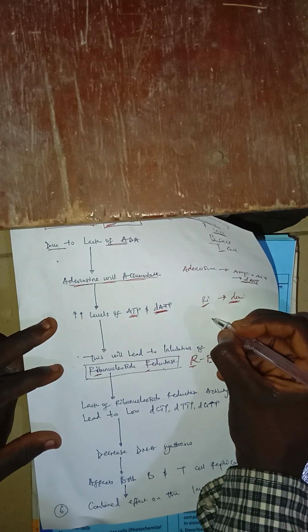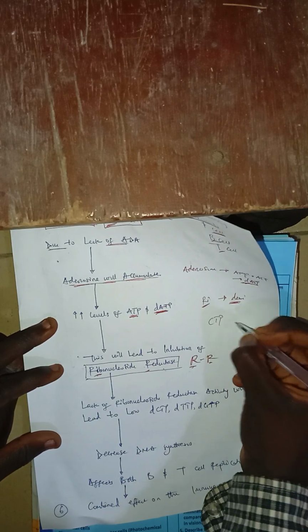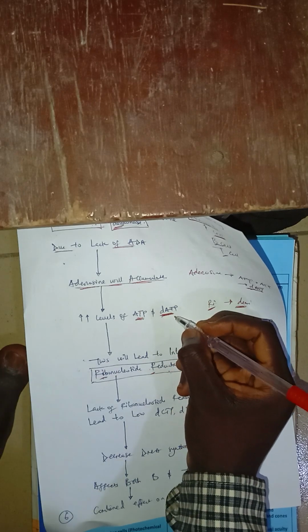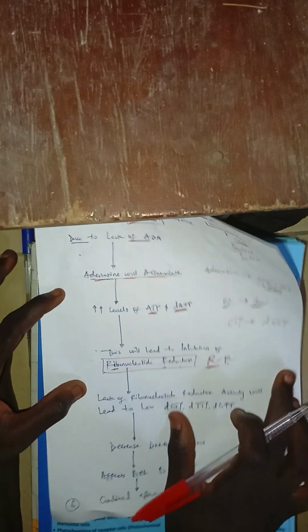So for example, even if you have something like CTP, if you want to get deoxy CTP, you will need ribonucleotide reductase. So due to the high levels of ATP and deoxy ATP that have been formed, it will lead to inhibition of ribonucleotide reductase. I can repeat it a hundred times just for you to get it. It's very, very important.